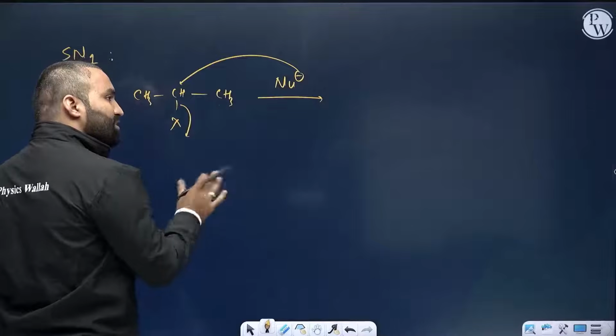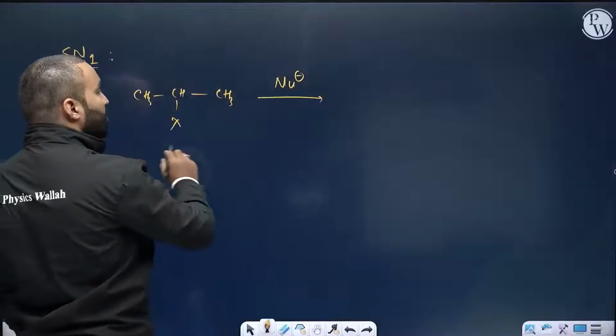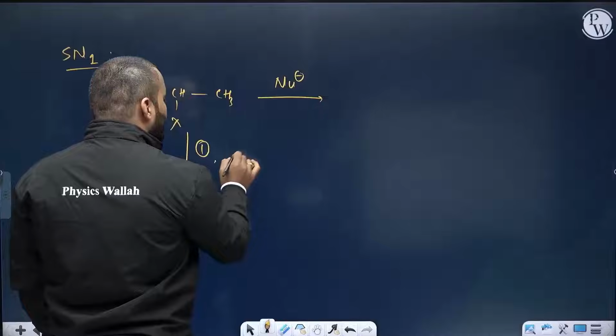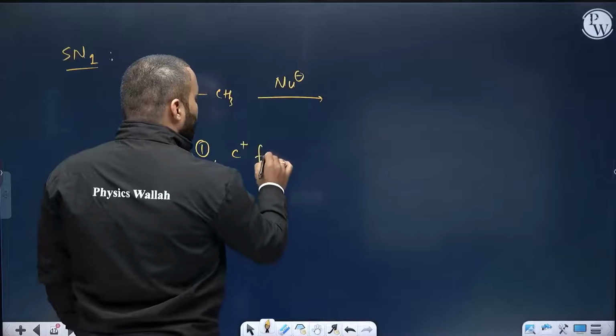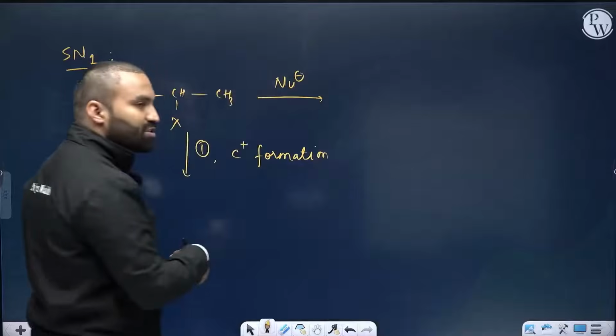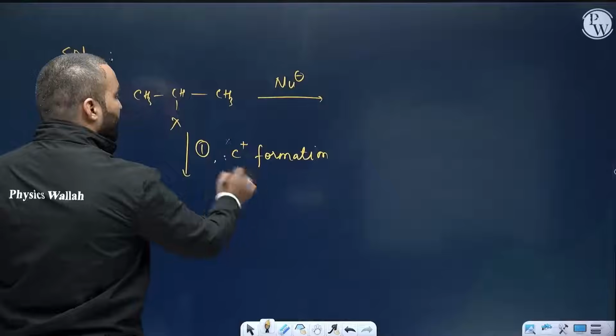If this happens in a single step, that is SN2, but now we are discussing SN1 reaction. So it actually undergoes via step number 1, which is carbocation formation. People are confused because the first step is common with the previous case that we just saw, the addition reaction. So carbocation formation.